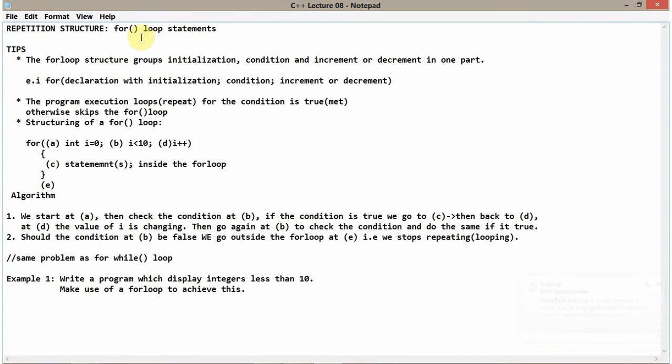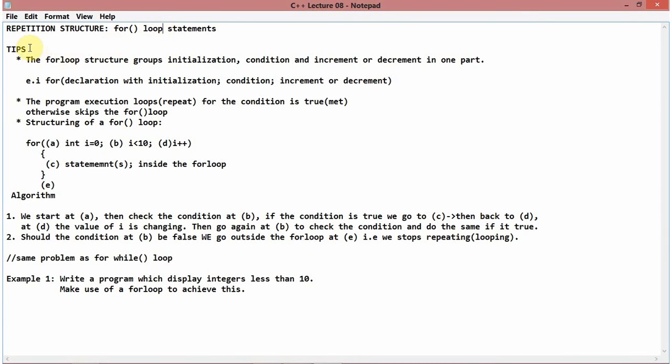Alright guys, in today's lecture, which is lecture 8, we are emphasizing a control structure, the for loop. In our previous lecture we emphasized the while loop and the do while loop as repetition structures. So today we are emphasizing a repetition control structure, which is the for loop. Remember, repetition structures are looping structures that allow you to do repetitions while a condition is true.